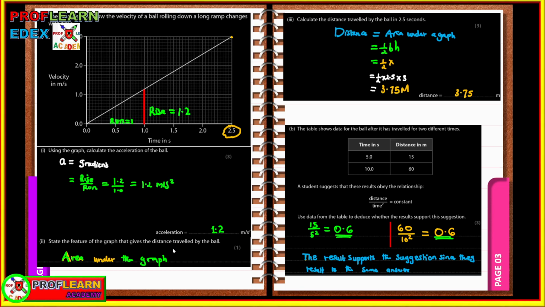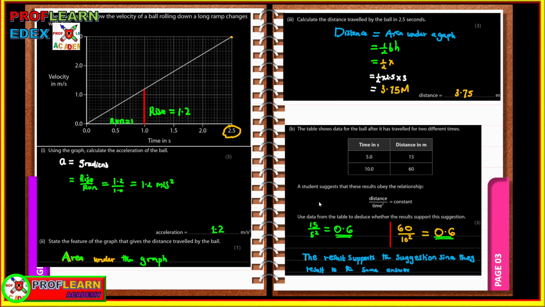This is the area under the graph, and if you are told to work out that distance, you need to use the formula of half base times height, the area of a triangle, and work it out, because the shape under the graph represents a triangle. If it was a rectangle, you would use the formula of a rectangle. But if it was a trapezium, you are to subdivide it into different shapes so that you can find the area under the graph.